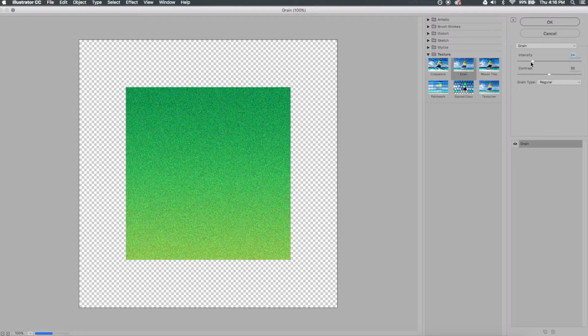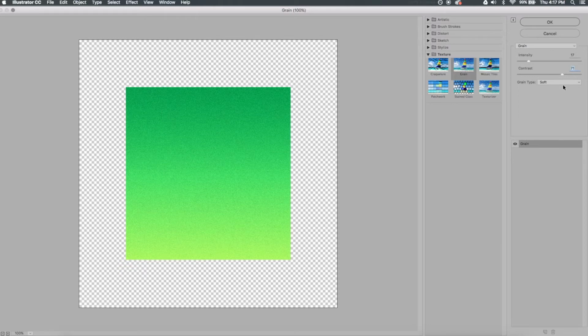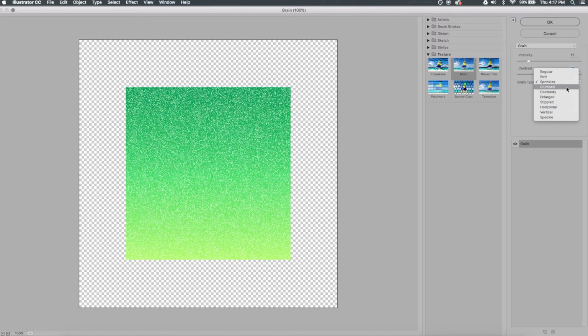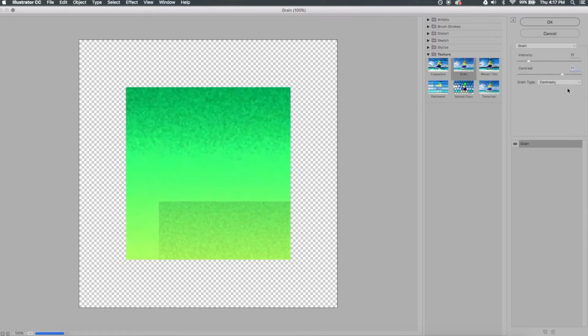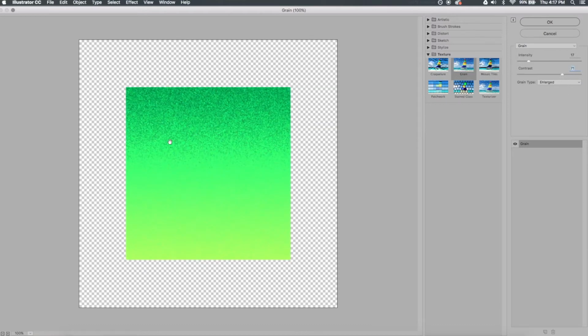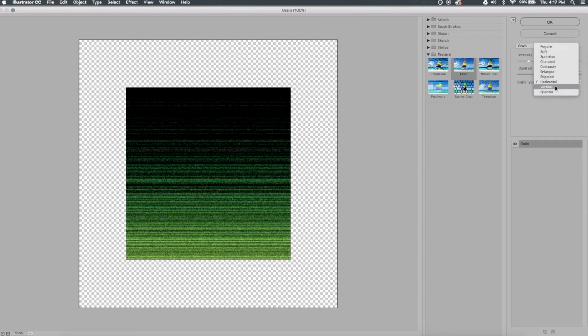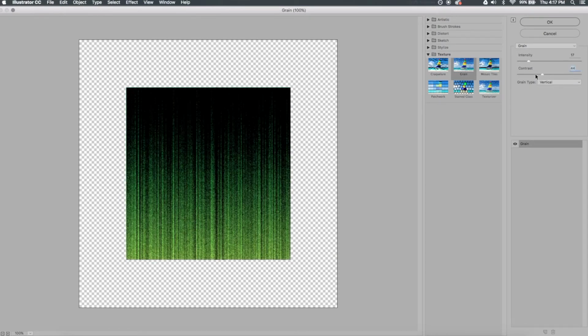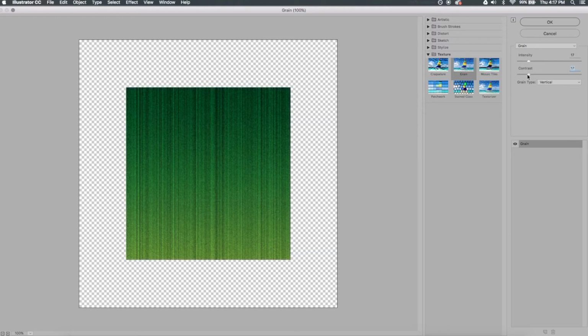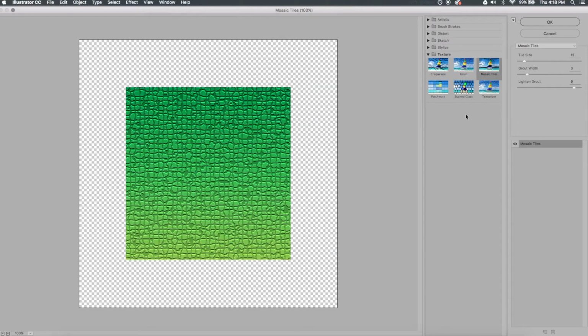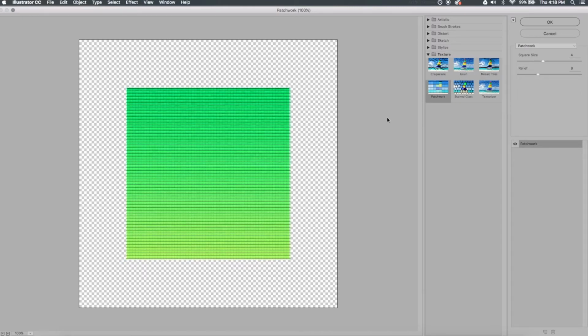It's just giving it a little bit of noise. Increase the contrast so it's a little easier to see the lighter and darker values. You can also change the grain type. So this is one I use quite often, a soft grain type. You can choose these other more extreme ones: clumped, contrasty, enlarged. This one is a very popular one, the enlarged type, and then stippled. And these next ones like to blow out the values a little too much, so you need to adjust the contrast on those. You can also do mosaic tiles, patchwork, which is similar to the mosaic tiles but more rectilinear.